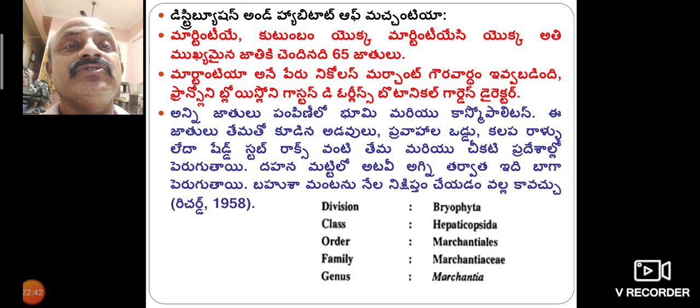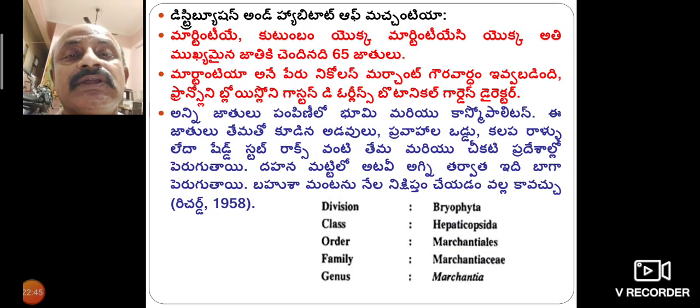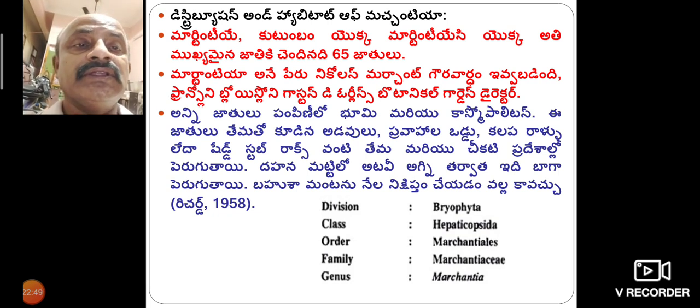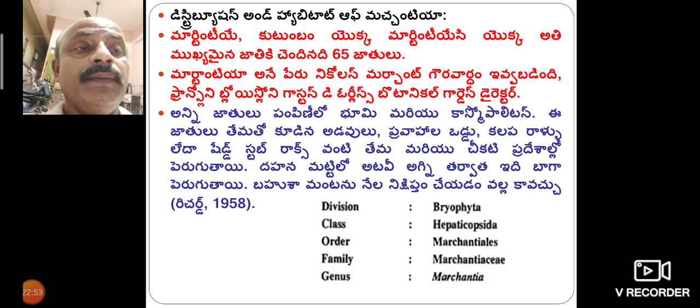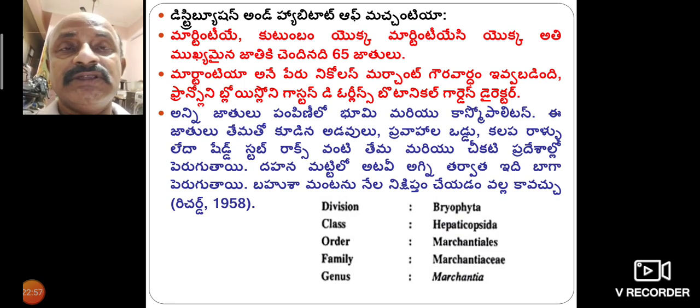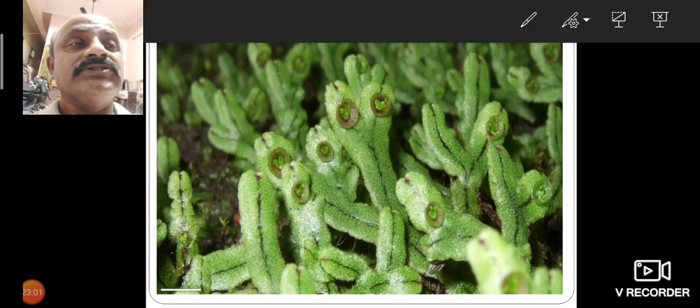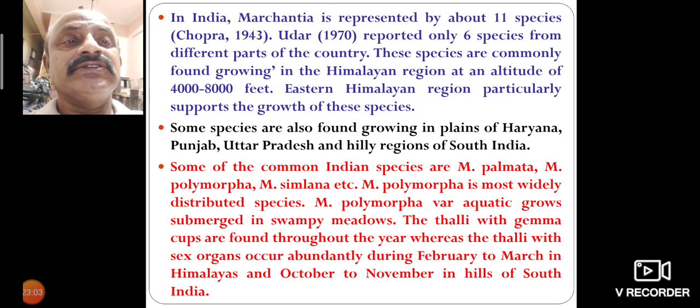So this is also the distribution of Marchantia, a various type of plant which grows on the land. The classification: Bryophyta, Hepaticopsida, Marchantiales, Marchantia. Now the general characters and structure of Marchantia.